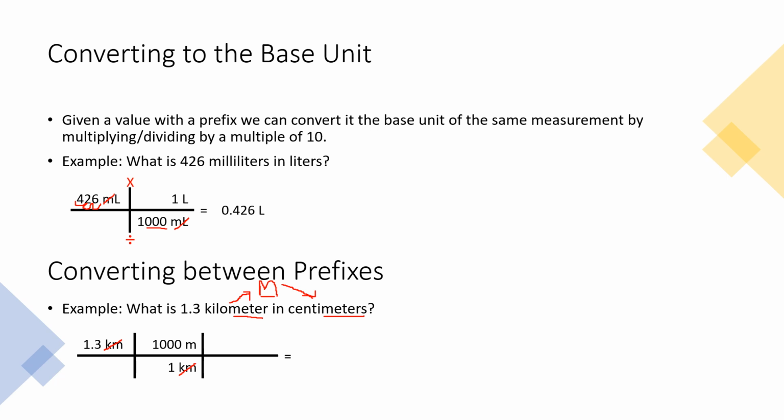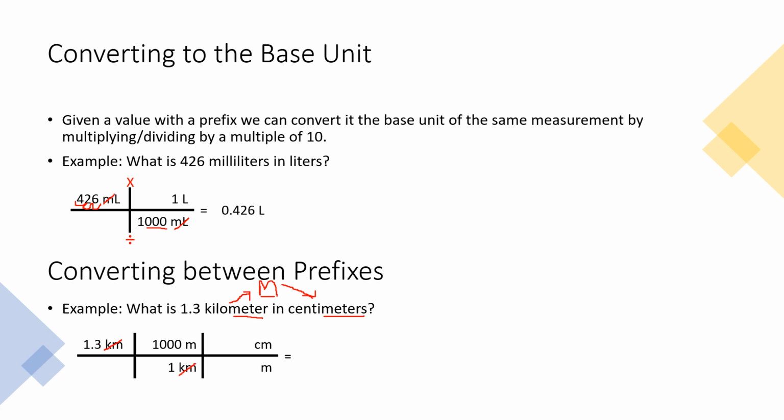Now if we look at this next part, we've got meters on the top. We still want to copy them to the bottom. We want those to go away. And what we want in the end is centimeters. So now we're going to go from that base unit to our unit with a prefix, centimeter. Now we want to focus in on that right side all by itself. Doesn't matter what was written before.